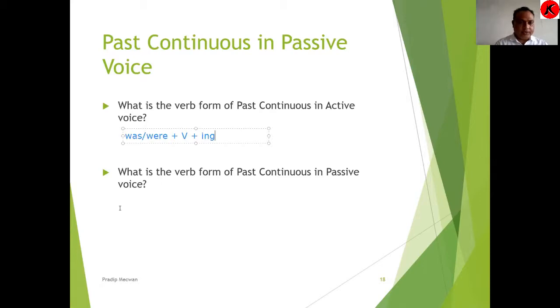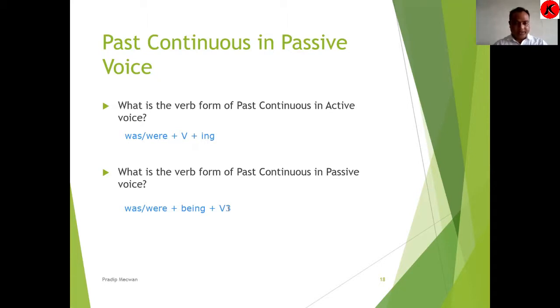In passive, the verb form is was, were, very good. Then was, were plus being plus V3. Here we have was, were plus verb plus ing, but in passive, was or were plus being plus V3.